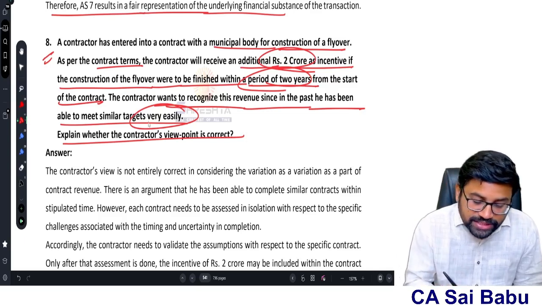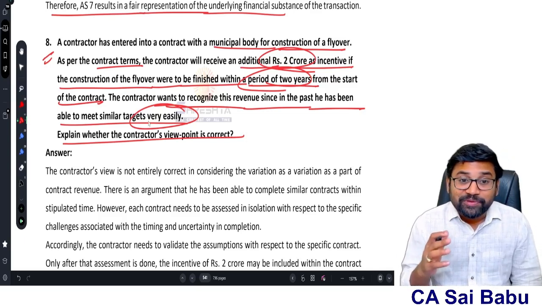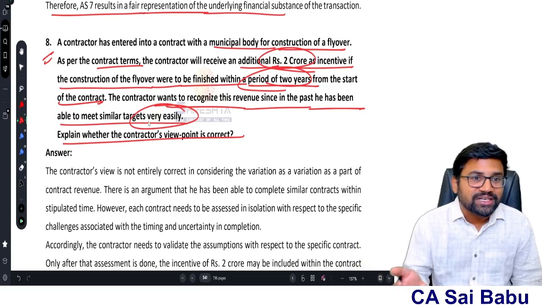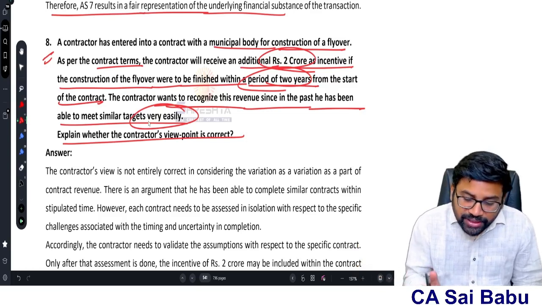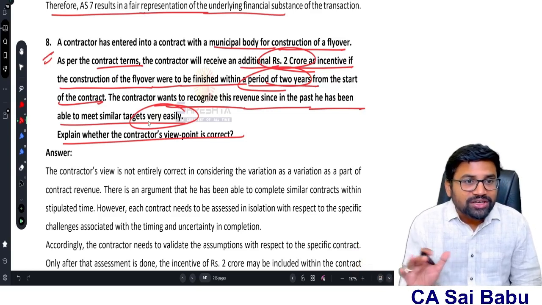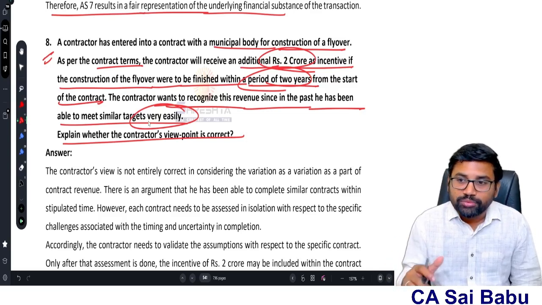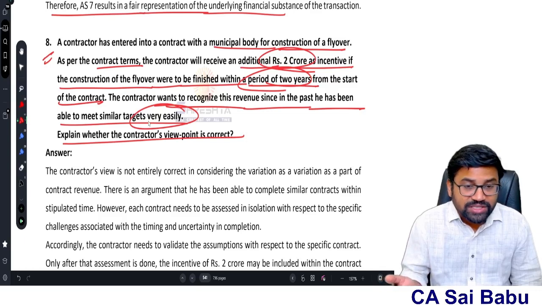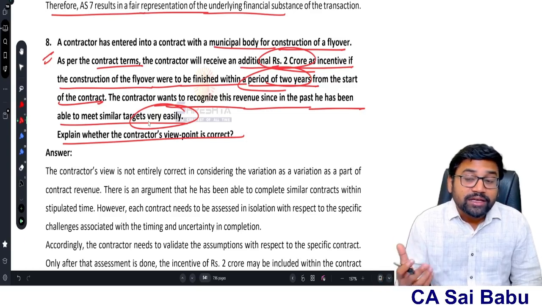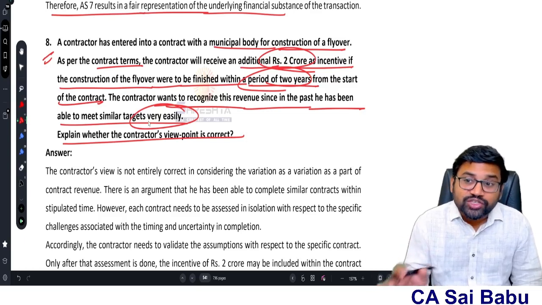Now, since in the past I have done these types of contracts very easily, so I will recognize this as revenue. Not correct, sir, because the contract must be sufficiently advanced. He is in the beginning of the contract, so he cannot say that the incentive I will recognize in the first year itself. No, because the contract has not sufficiently advanced, and it is probable that he is going to meet the conditions. As of now, we can't say. Previous history is not the basis.